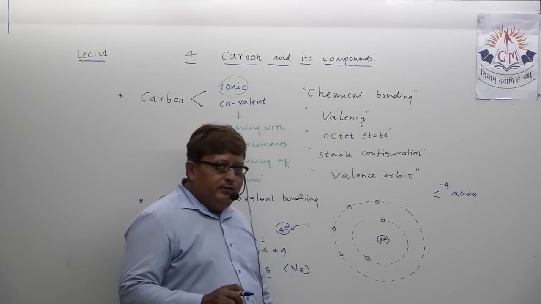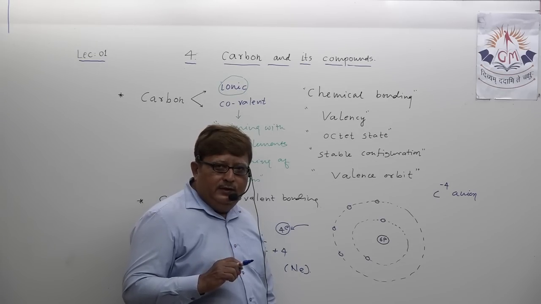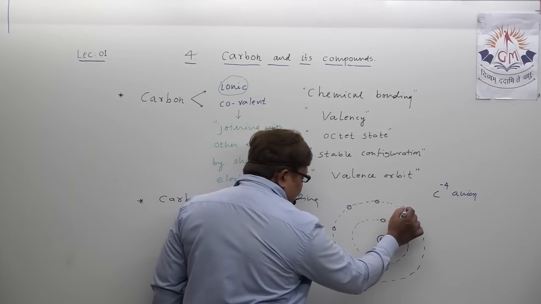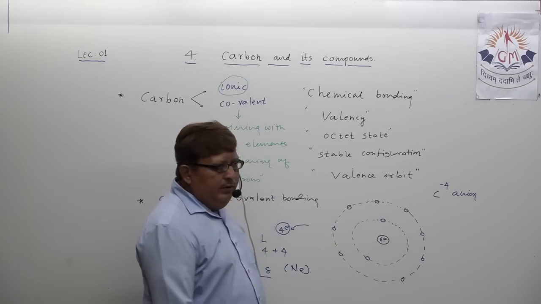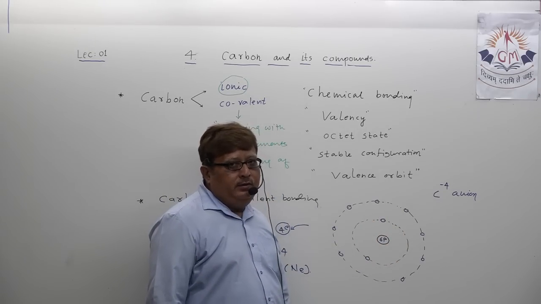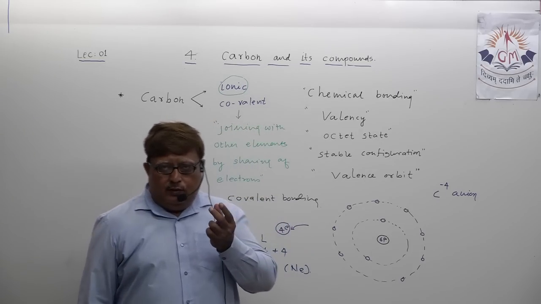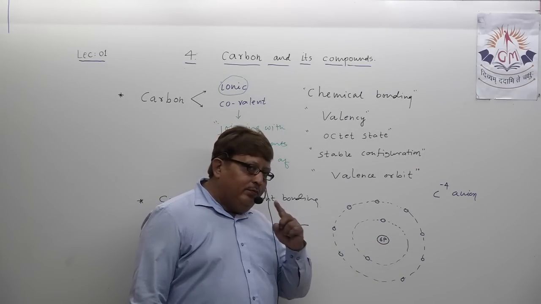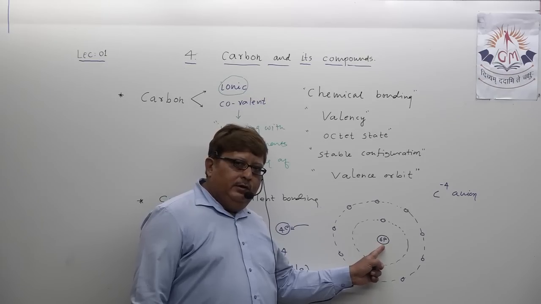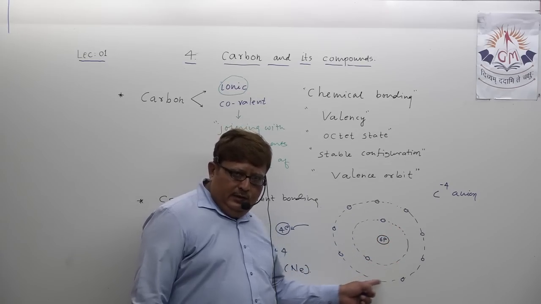Understand? But is it possible to accept 4 electrons and retain them? Suppose carbon accepts 4 extra electrons. Now can you calculate how many electrons in total? 10. And there are only 6 protons. And the nucleus of the carbon atom is also smaller, so it is not possible for only 6 protons in the nucleus to hold 10 electrons now.